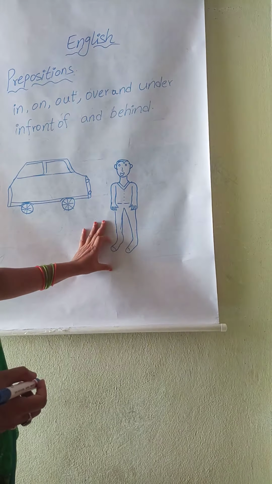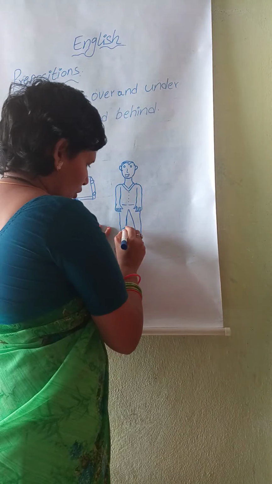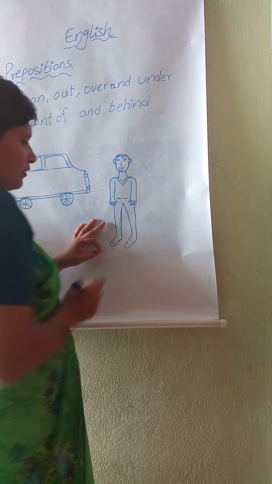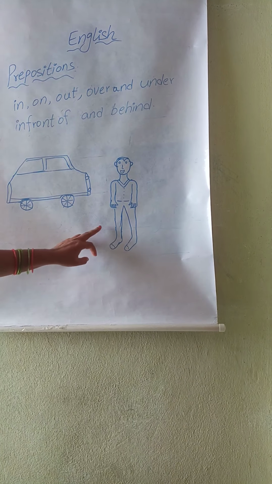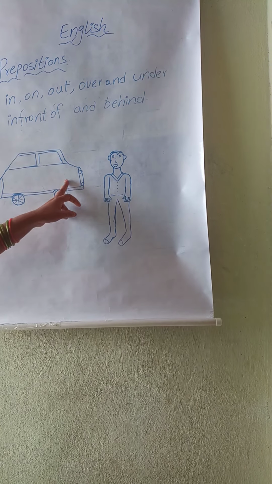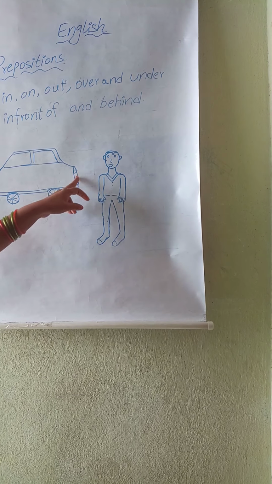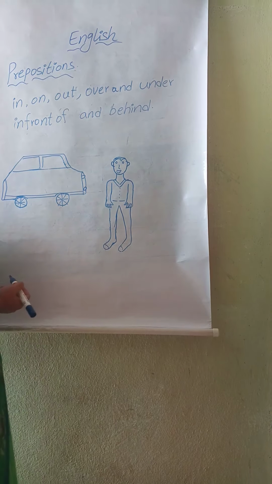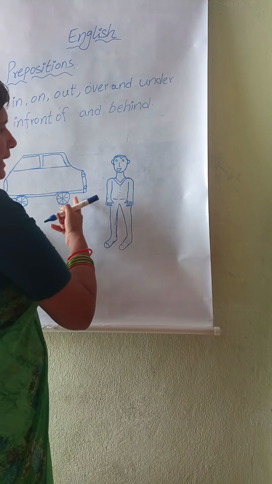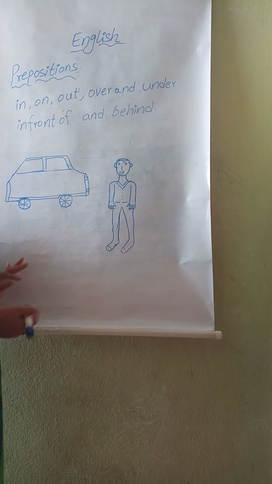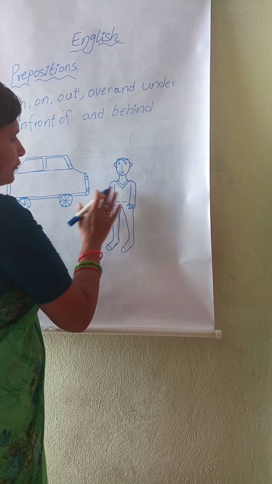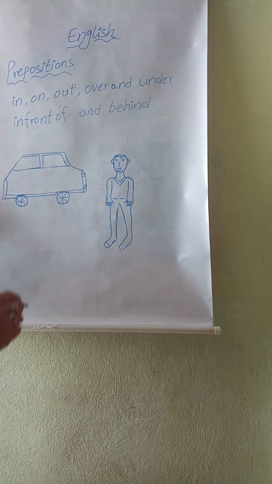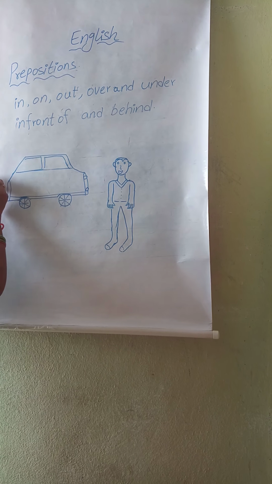What is this picture? Good. Boy. The boy. Where is the boy? What is this? This is the car front part. Okay. The boy is in front of the car. Where is the boy? The boy is in front of the car. Okay.